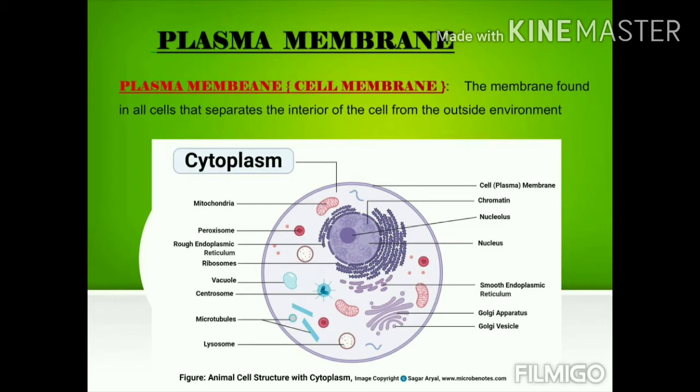See in this diagram I have given an animal cell. Here in the cell we can see different types of organelles: cytoplasm, mitochondria. You know about mitochondria. Mitochondria is also called the powerhouse of the cell. And vacuoles, lysosomes, the suicidal bags of the cell, and nucleus. Nucleus is a very important part of the cell. Already you studied in the first lesson, that's why we are not discussing here.